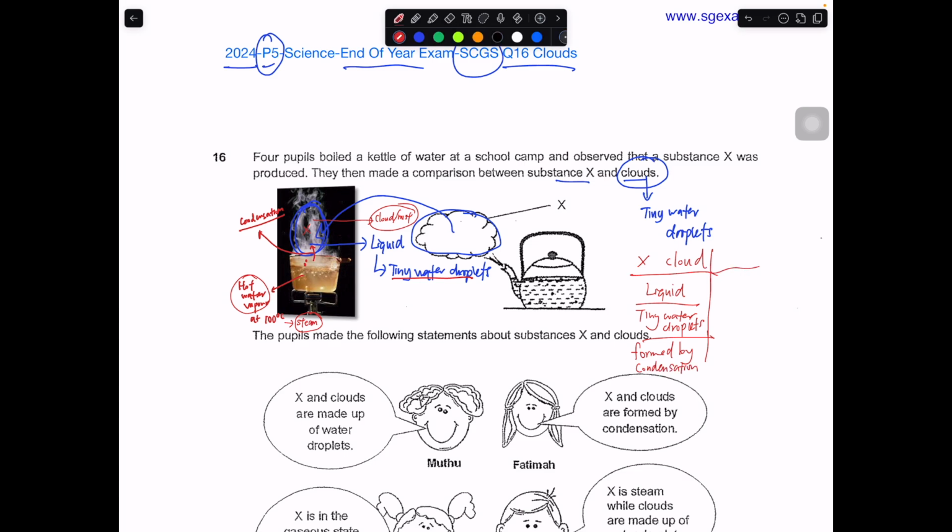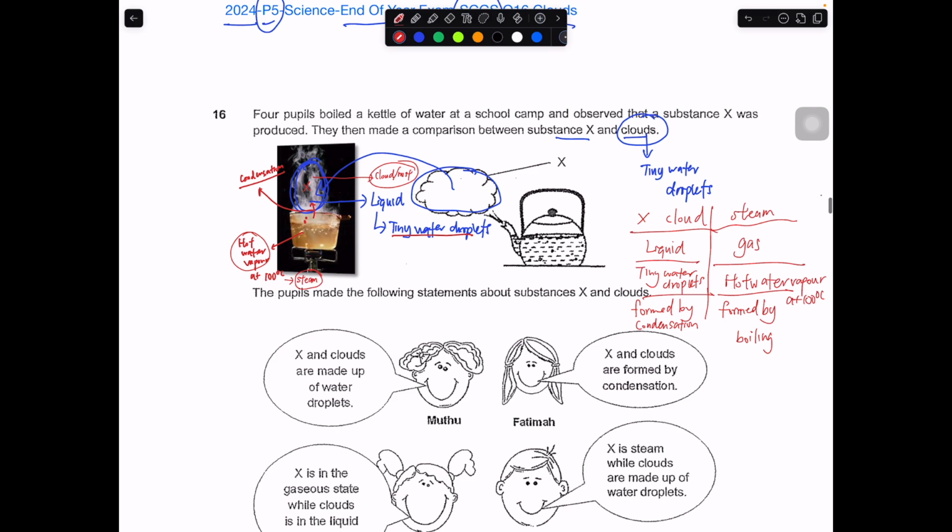What about steam? Steam is actually a gas state. These are hot water vapor at 100 degrees Celsius, and this is formed by boiling of water.